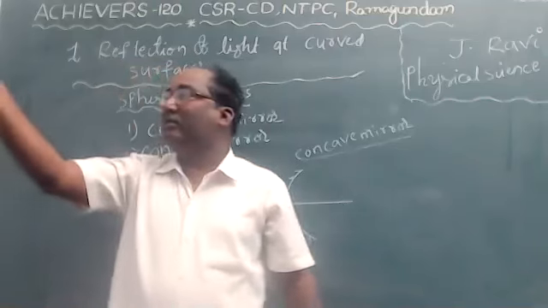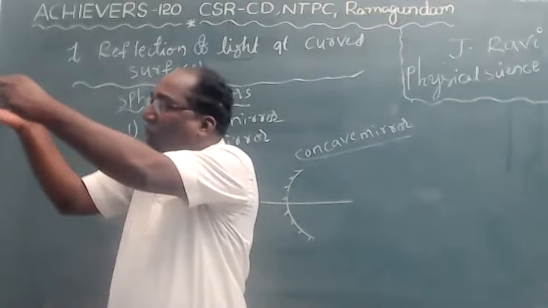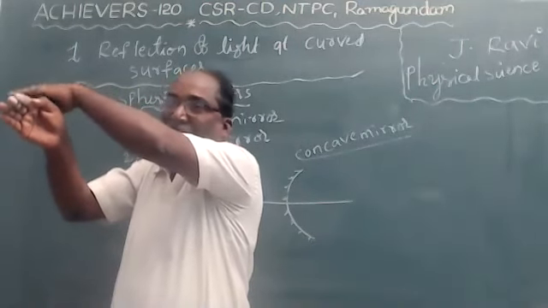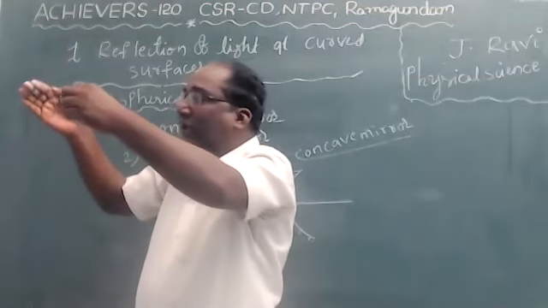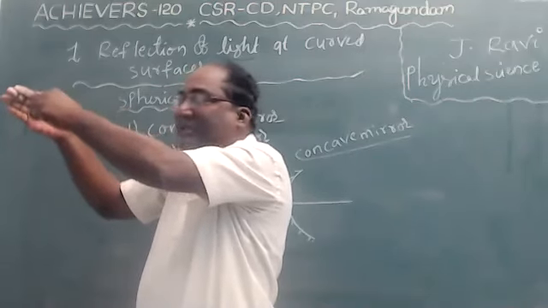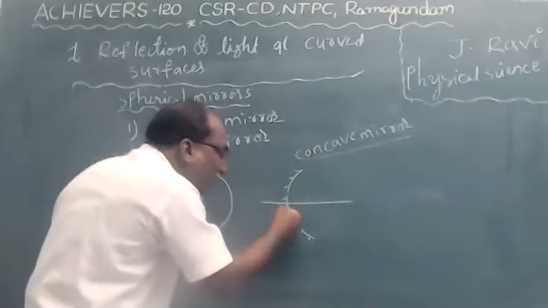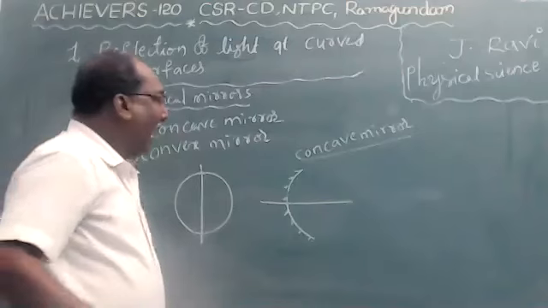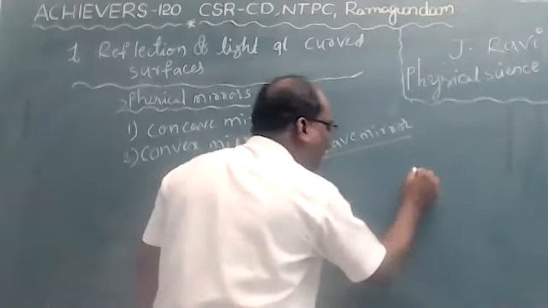So like this, children, stretch your hand like this. In a concave mirror, the reflection surface is inward. It will not support reflection on the backside. Keep your hand like this and observe that. The reflection surface is inward. It is a concave mirror because the outer surface will not support reflection, as it is completely coated.